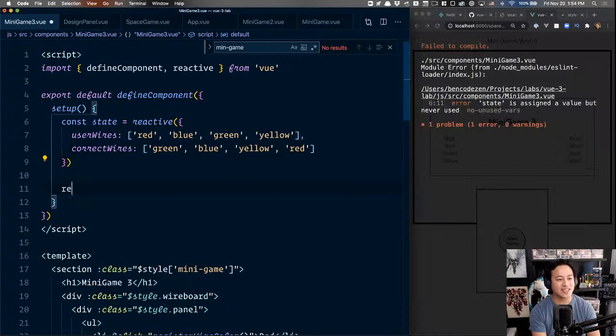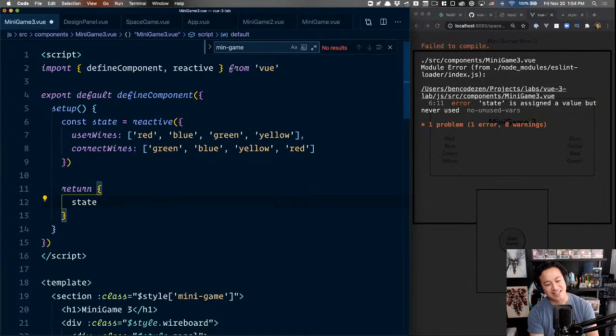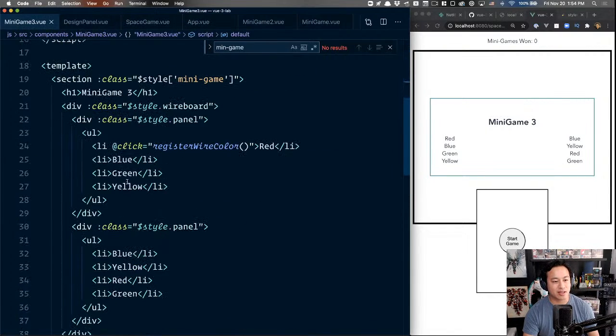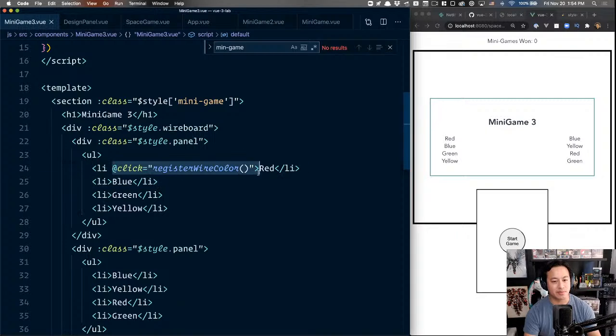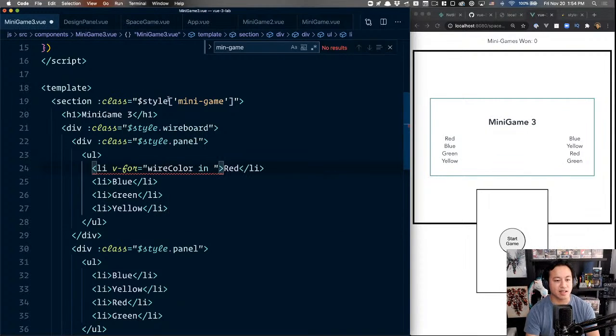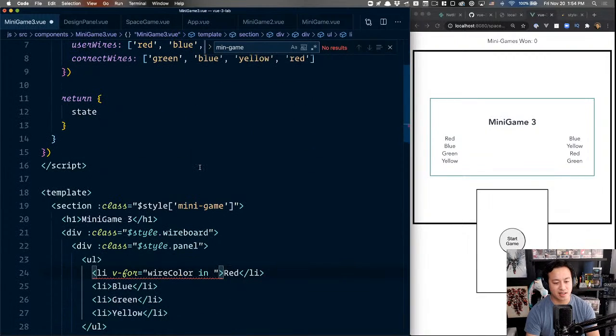It's yelling at me. I always forget to do this. You have to return, right? You're in setup, you have to expose what you're returning. So I'm returning state. And now, if I want to loop through this item, which I do, it would basically be v-for, what is it? So I'll say user wire color in, I call it user wires. Yeah, I'll have to rethink that naming in a little bit.